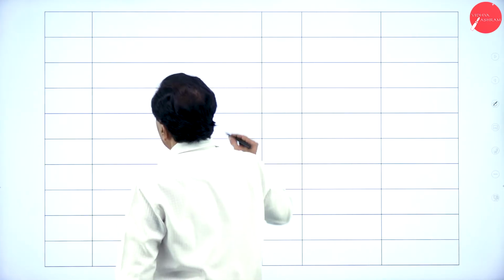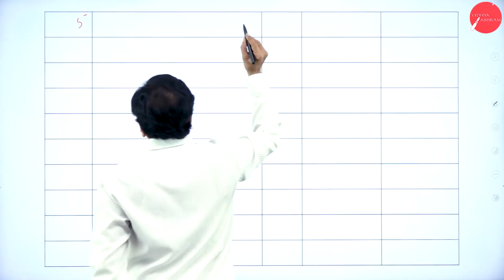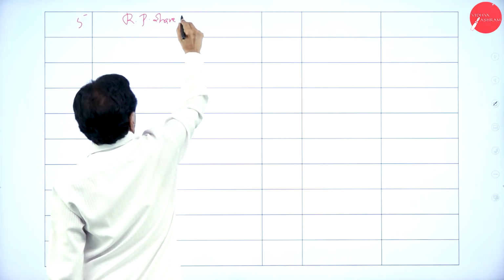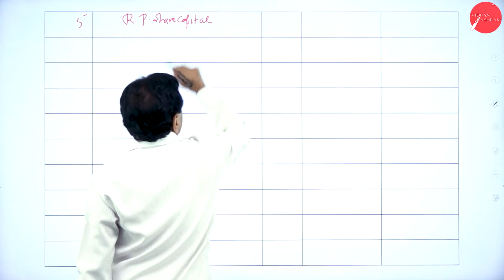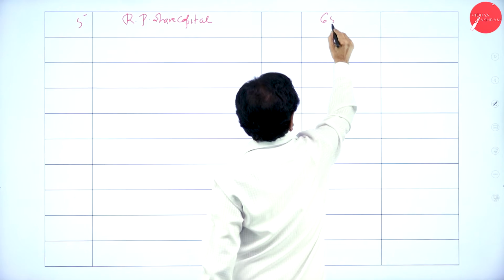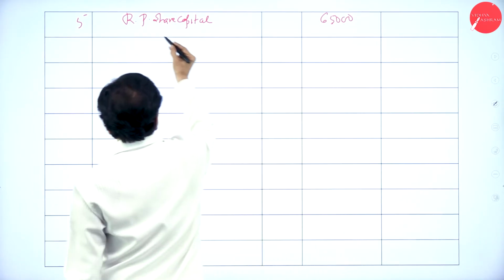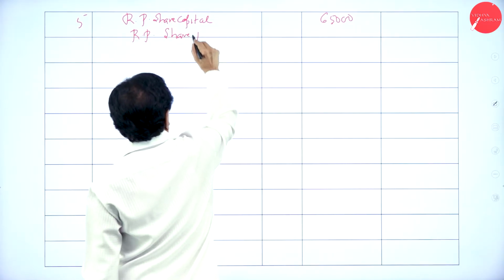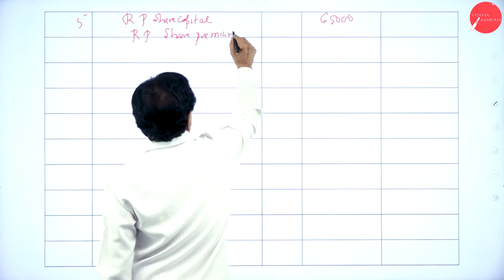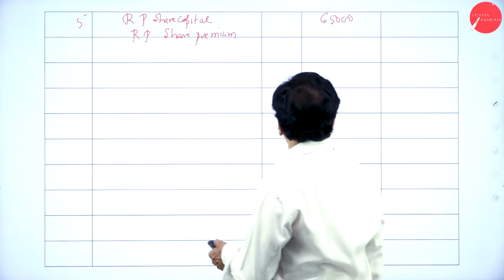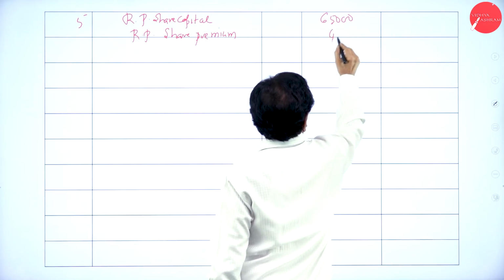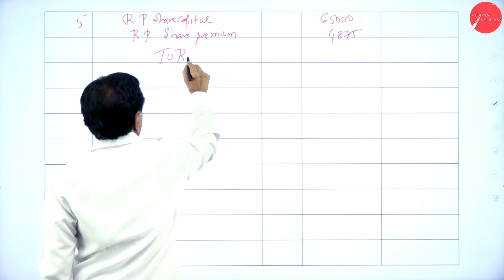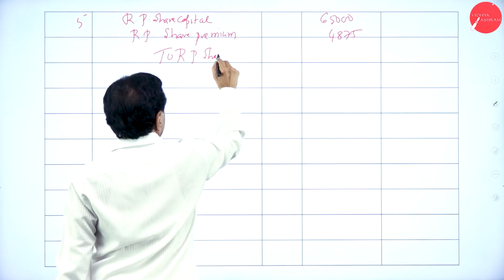Then the fifth entry: redeemable preference share capital 65,000, redeemable preference share premium 4,875, to redeemable preference shareholders.